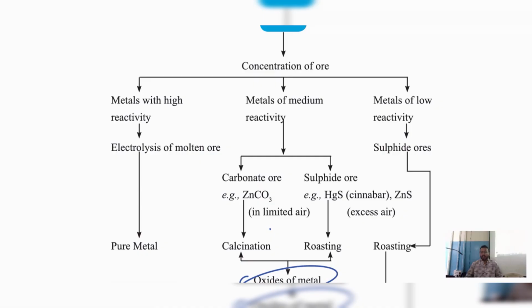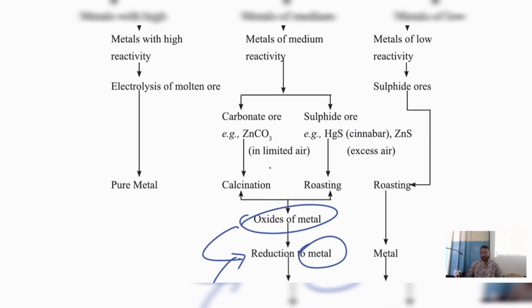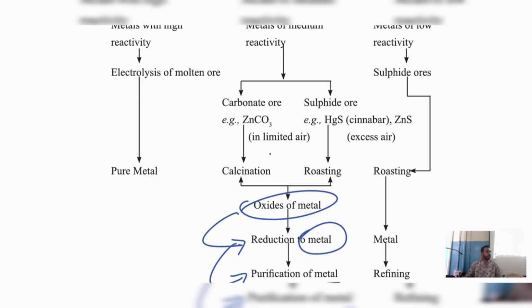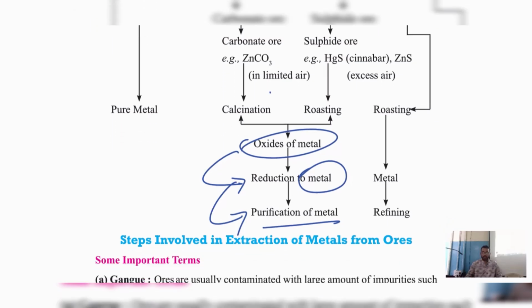Similarly, for metals of low reactivity, we use sulfide ores. You remember, sulfide ore means roasting. By using roasting, we get the metal, and to obtain the pure metal, we use refining. Here we use reduction, the same thing, reduction to metal.